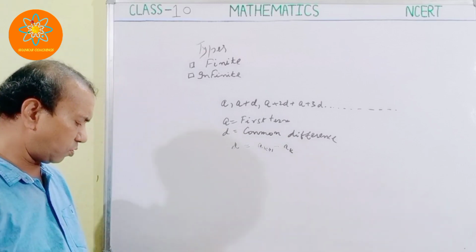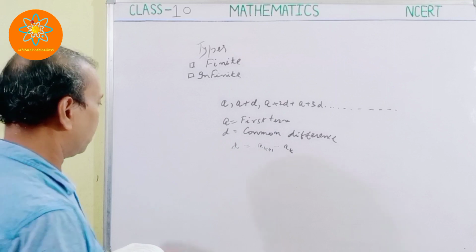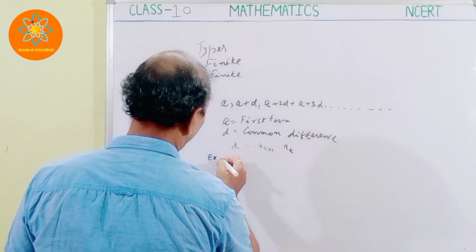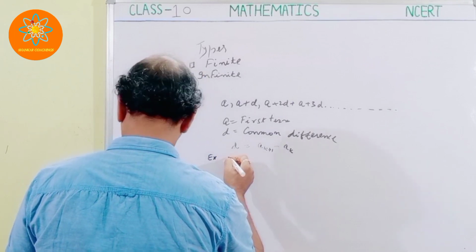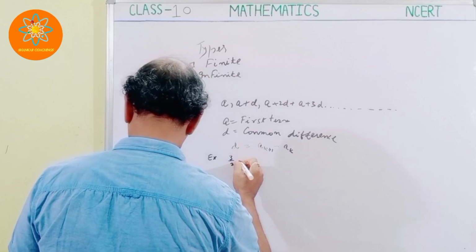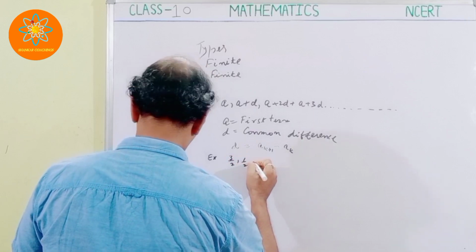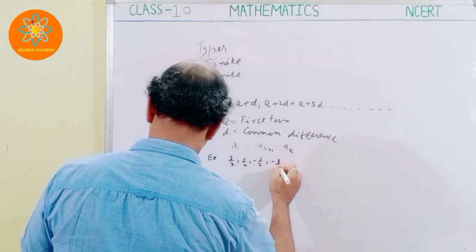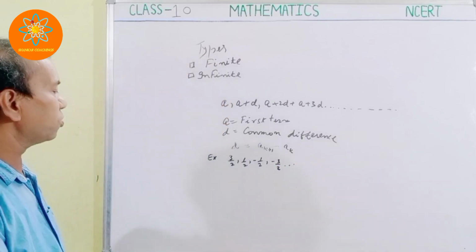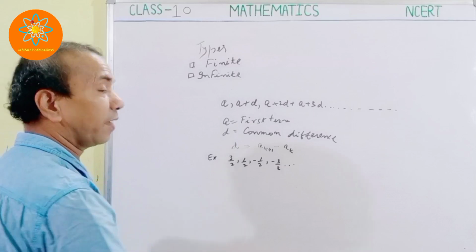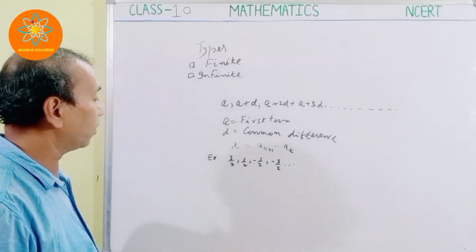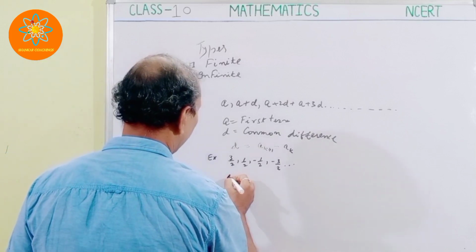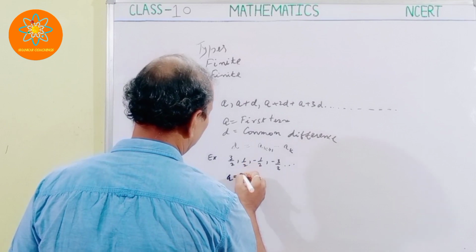Now I'm taking a few questions. You have been given one exercise for this. Let's suppose I have an AP in this manner: 3 by 2, 1 by 2, minus 1 by 2, and minus 3 by 2. If the question asks what the first term is and what its common difference will be, obviously a is equal to 3 by 2.